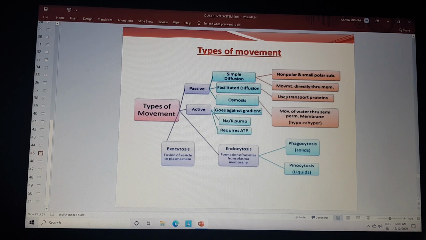Facilitated diffusion involves the use of transport proteins. Osmosis involves the movement of water through a semi-permeable membrane, under hypo and hyper conditions. Active transport goes against the gradient, as in the sodium-potassium pump, and requires energy in the form of ATP. The other processes are exocytosis and endocytosis. Endocytosis involves phagocytosis and pinocytosis: phagocytosis for solid food materials and pinocytosis for liquid food materials.